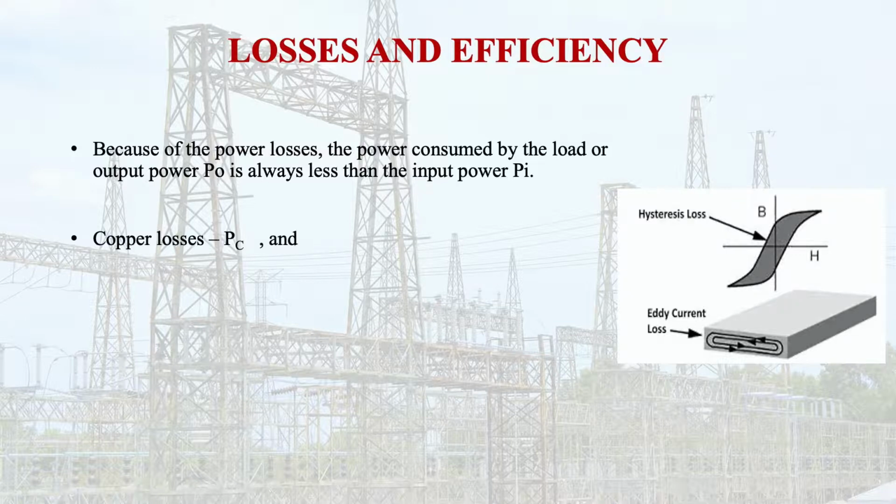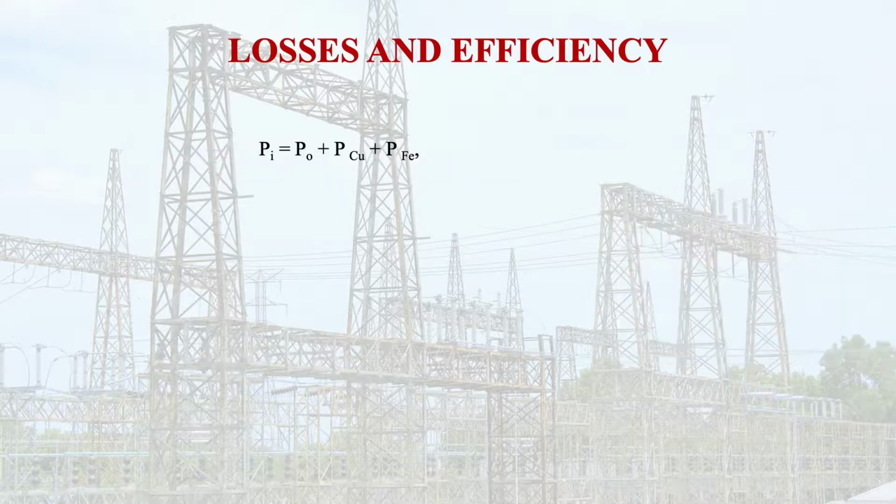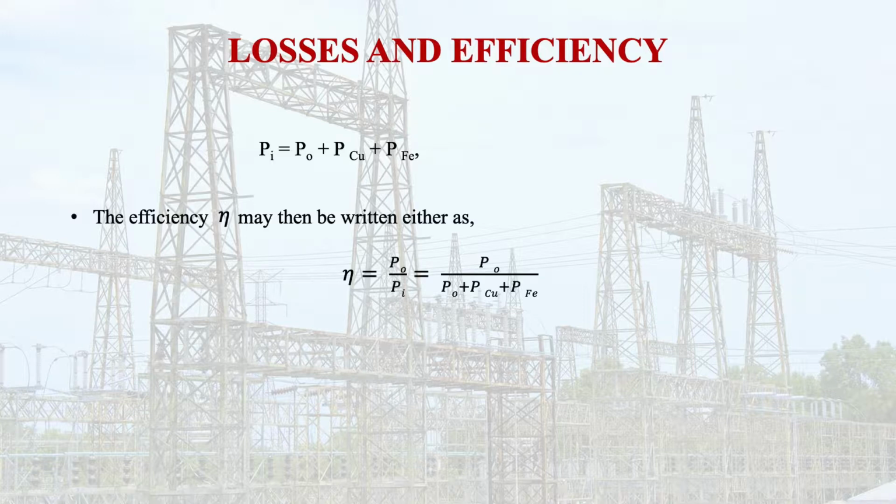If we designate the copper losses by PCU and the iron losses by PFE, we can express the input power PI as equal to the output power plus losses: PI equals PO plus PCU plus PFE. So the efficiency of the transformer can be expressed as PO upon PI, that is PO divided by PO plus PCU plus PFE, and we can write it as the final expression I am showing here.